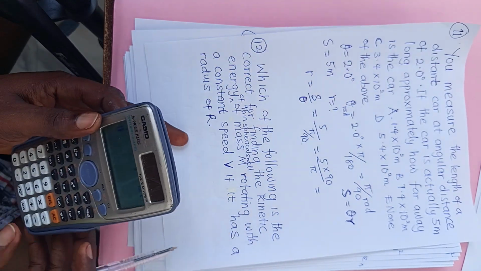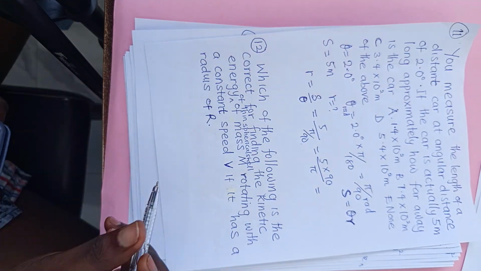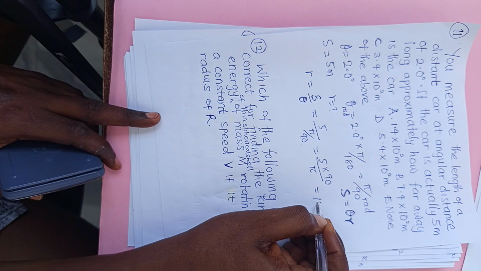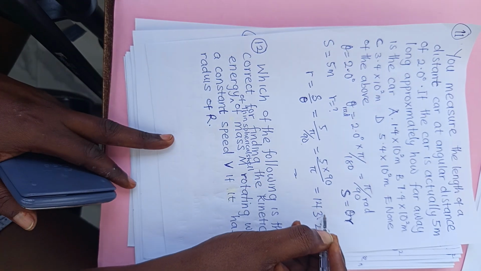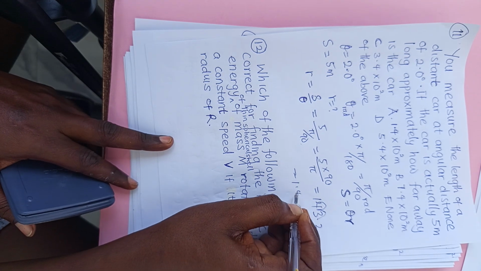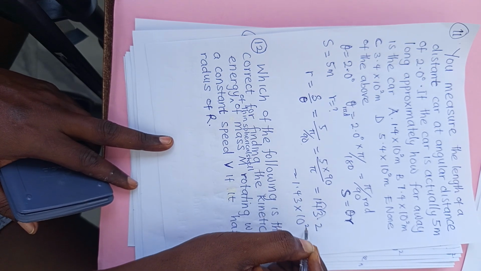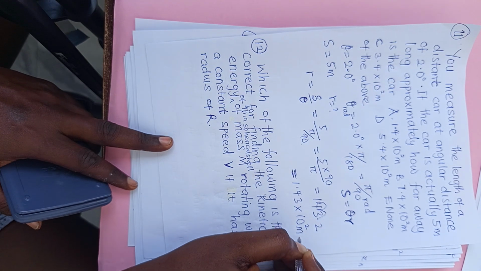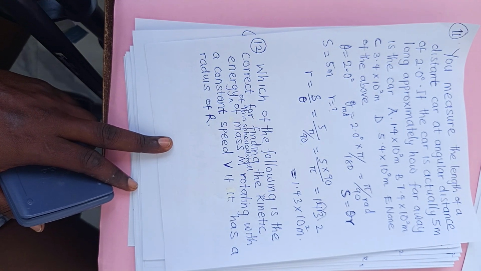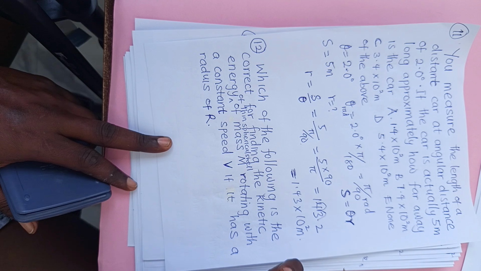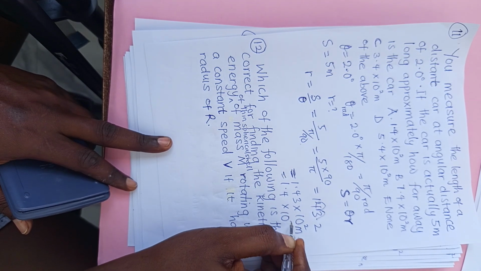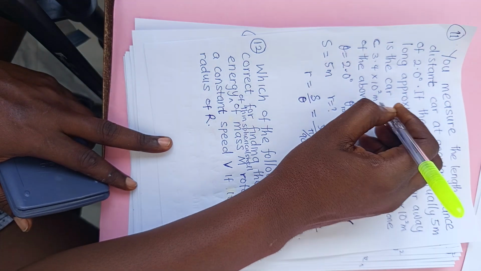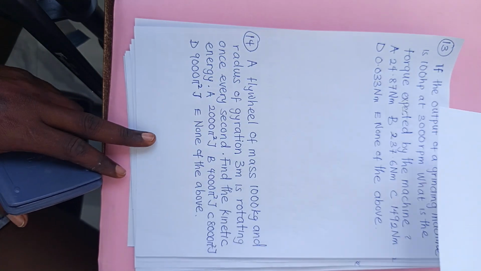So our answer is equal to 143.2, which is approximately 1.43 times 10 raised to power 2 meter. So the closest answer, 1.4 times 10 raised to power 2 meter, is Option A.